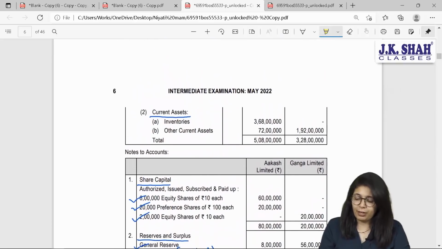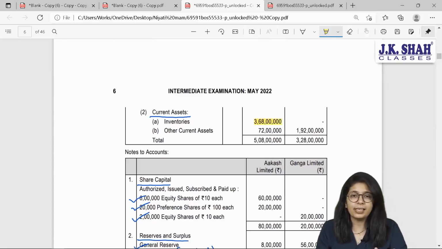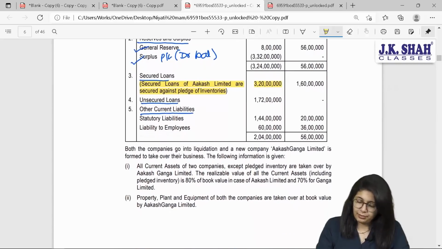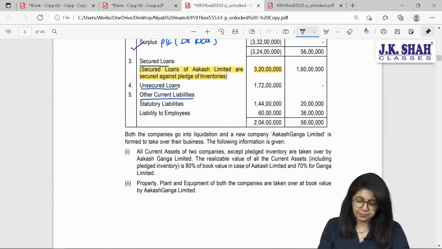Let us see what is the value of inventories. Value of inventories for Akash is 3 crore 68 lakhs. We'll see what to do with this later. Unsecured loans only of Akash are 1 crore 72 lakhs. Other current liabilities include statutory liability and liability to employees.